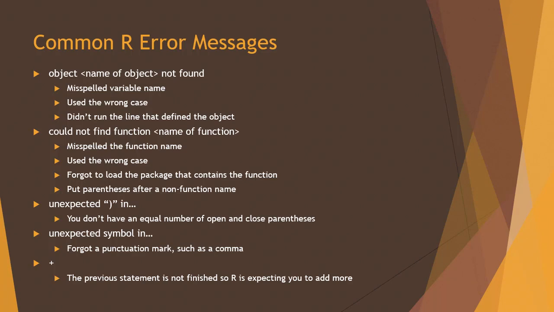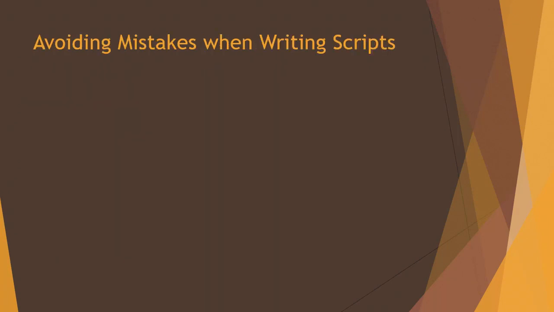A few simple things we can do to avoid mistakes when writing scripts. First one is obvious. Be careful. One thing about talking to a computer is that you have to say precisely what you mean. So think about your words before you use them. Use a style guide that includes a style for the names of objects. That will keep your case consistent